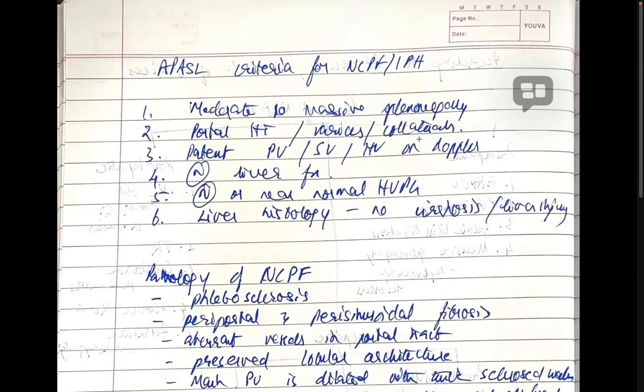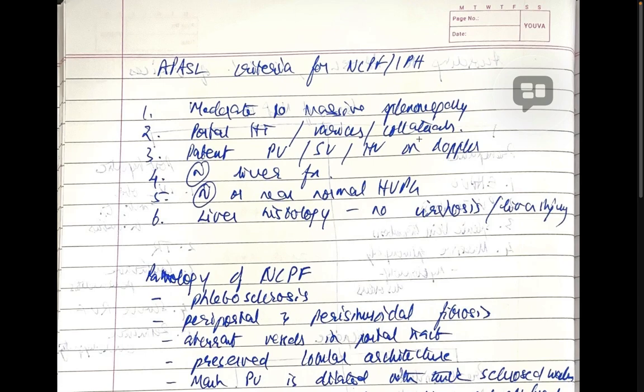APASL criteria for NCPF or IPH are: 1. Moderate to massive splenomegaly should be present. Portal hypertension or varices or collaterals should be seen. There should be a patent portal vein, splenic vein, and hepatic vein on a Doppler. There should be normal or near normal liver function, normal or near normal HVPG, and the liver histology shows no cirrhosis or liver injury.